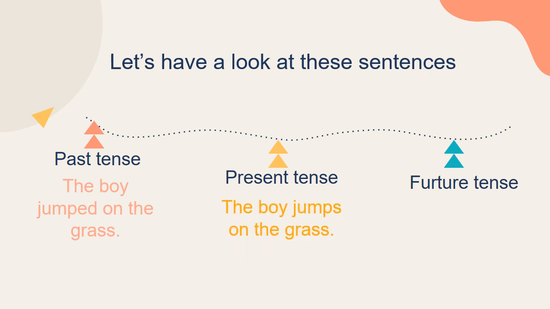The boy jumps on the grass. Is that sentence in the present tense? The boy will jump on the grass. Is that sentence in the future tense? The past tense sentence tells us the boy already jumped on the grass. The present tense sentence tells us the boy is jumping on the grass now. And the future tense sentence tells us he is still going to be jumping on the grass.